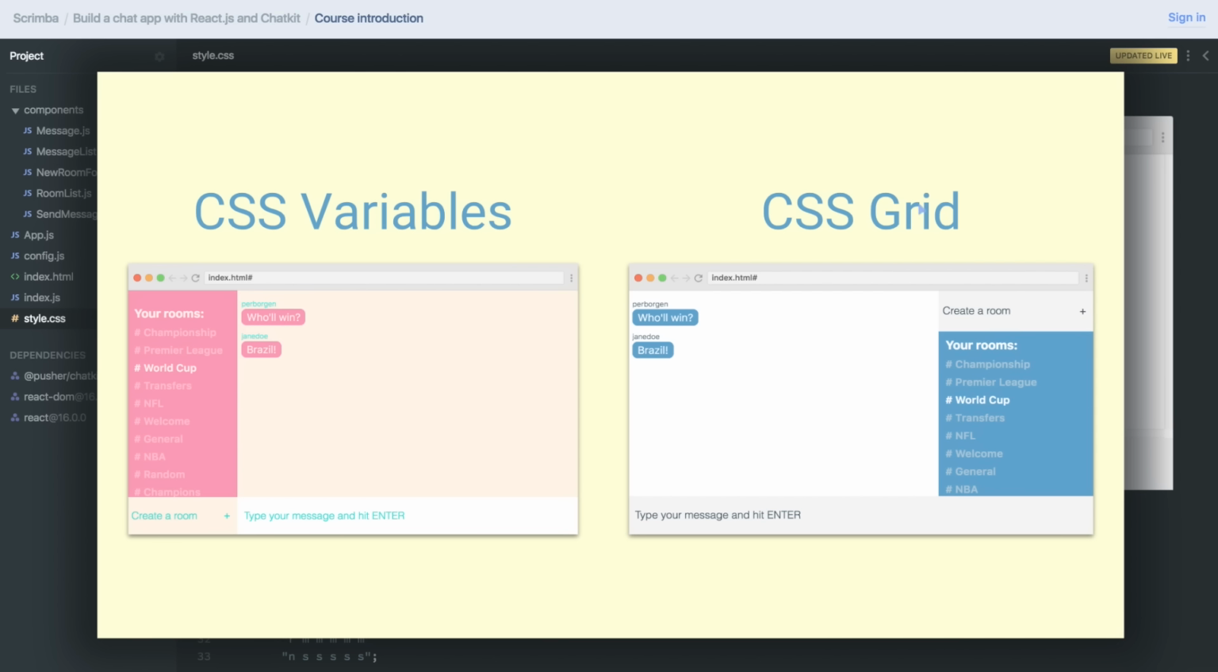And once you've personalized your chat app, I'm also going to point you to further resources where you can expand upon and build more complex features into the app.